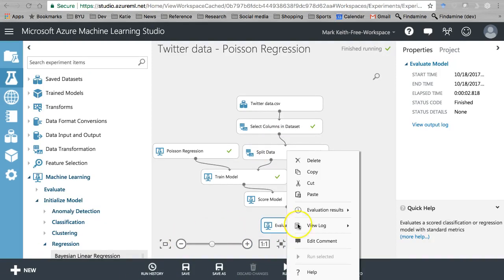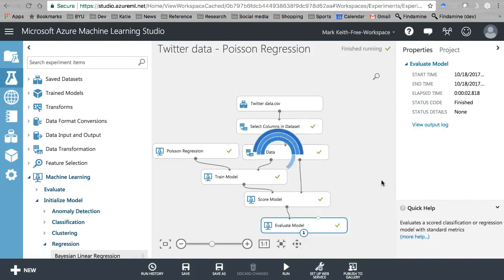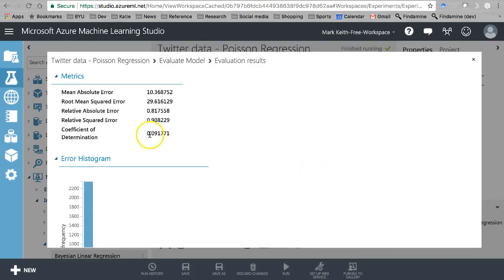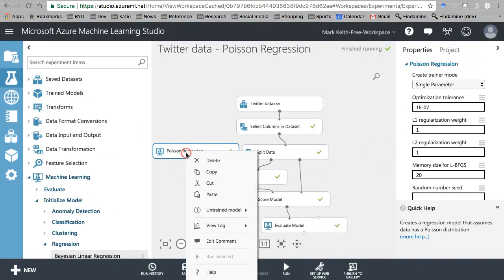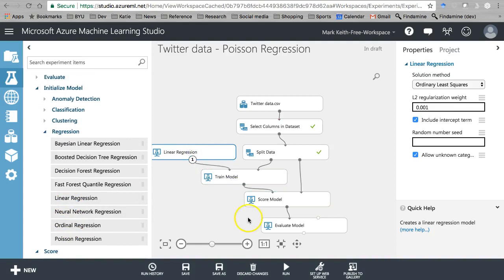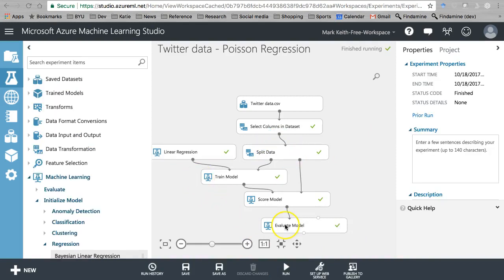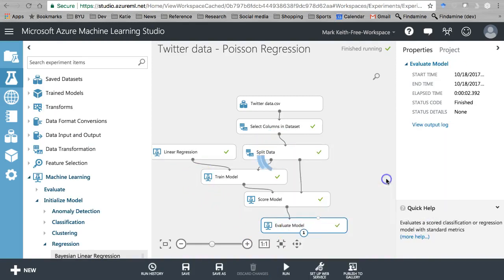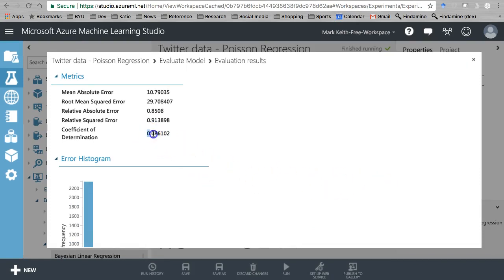Okay, let's evaluate. Evaluation results. Visualize. All right, R squared of about 9.2-ish percent. Let's see how different that is when we compare it to our baseline. So 9.2 percent for the Poisson. Linear. Let's run this guy. All right, let's take a look. Visualize. All right, 8.6 percent. So a Poisson model used in the appropriate context definitely does better than our baseline model of a linear regression.